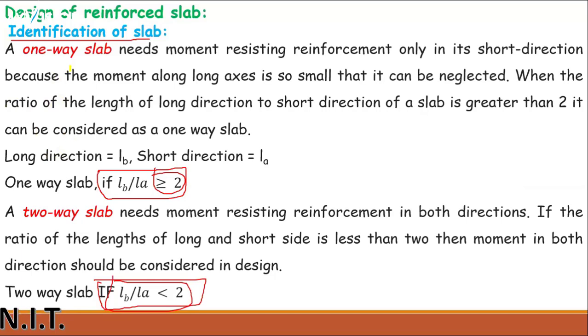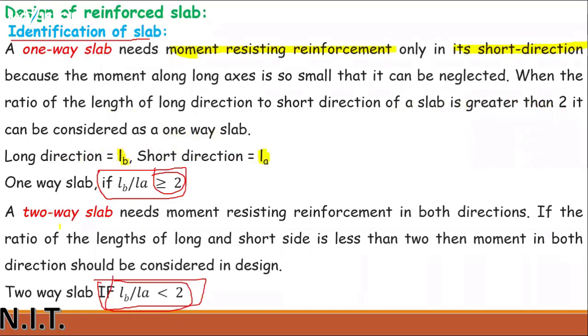Let's read what is written here. A one-way slab needs moment resisting reinforcement only in its shorter direction. As written here, moment resisting reinforcement is only in its shorter direction, because the moment along the long axis is so small that it can be neglected. When the ratio of the length of the long direction to the short direction of the slab is greater than or equal to 2, it can be considered a one-way slab. Long direction will always be LB and short direction will always be LA.